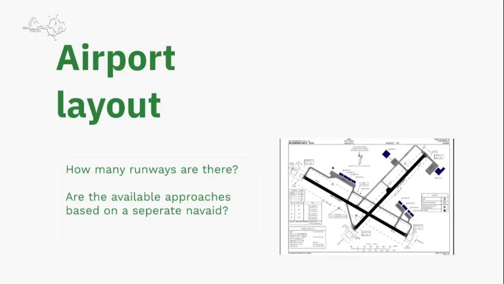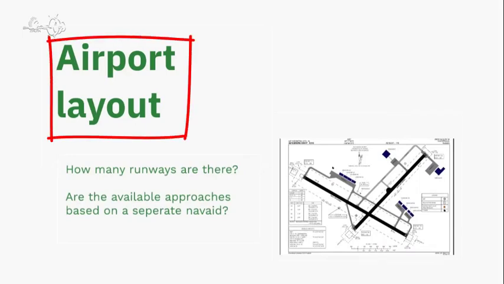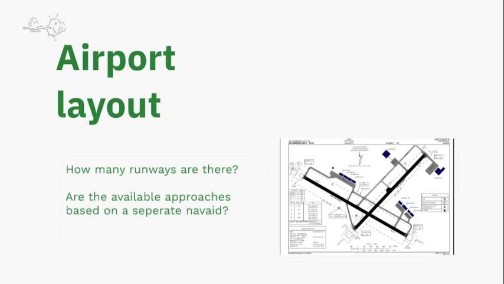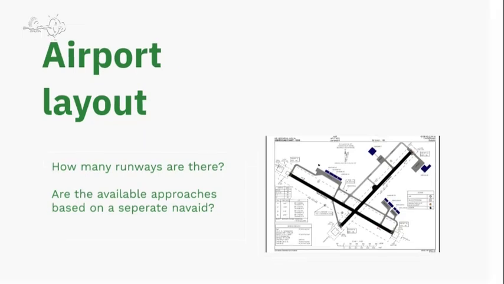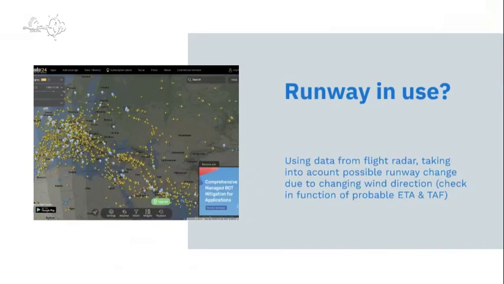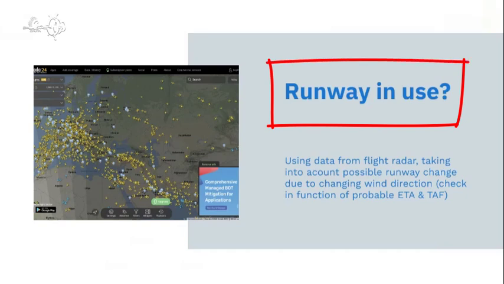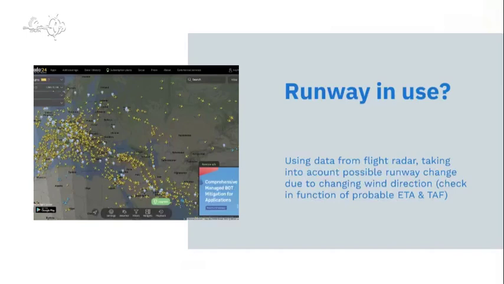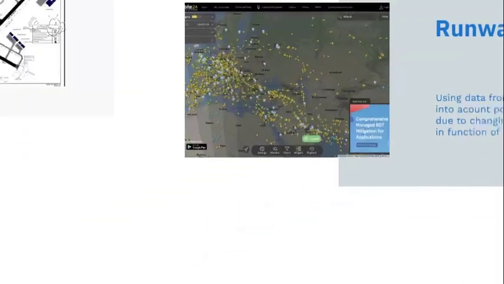We're going to take a look at the airport layout: how many runways there are, how many approach charts are issued, whether they are based on separate navaids, and so on. Taking a deeper look, we have to check Flightradar or another application, and also take into account that this may change as a function of time, as the wind may change. So we take a look at the TAF and make our best estimation of which runway will be in use at that time.